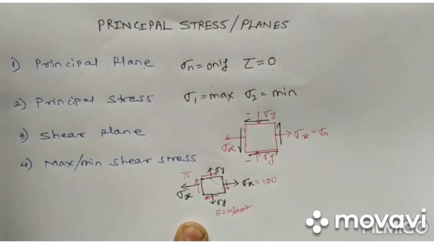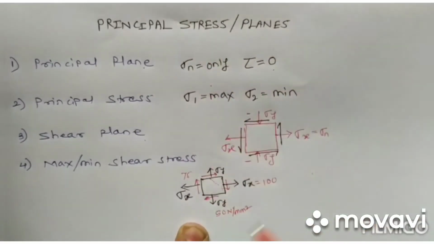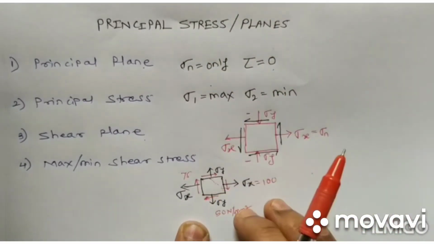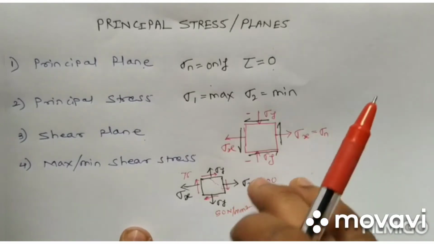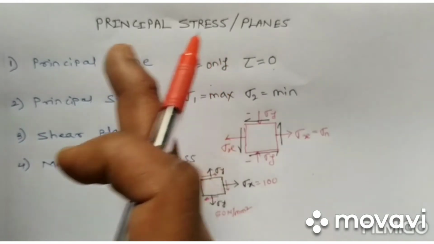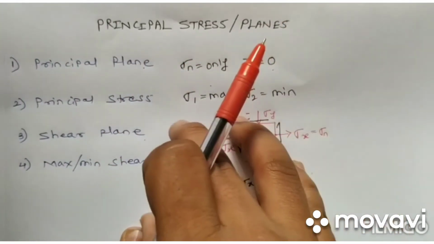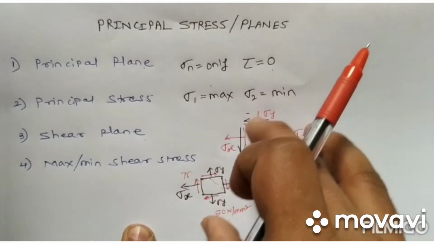So here comes the theory of principal plane and principal stresses. We have to find out the principal stress because of which the body is failing, and with the help of these principal stresses we have the elastic failure theories of the material.